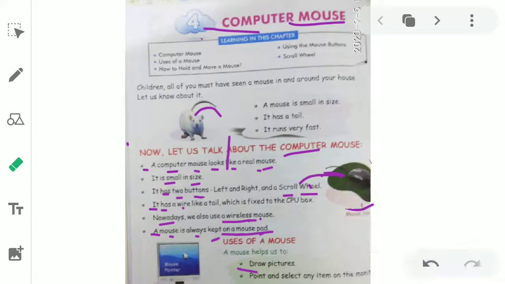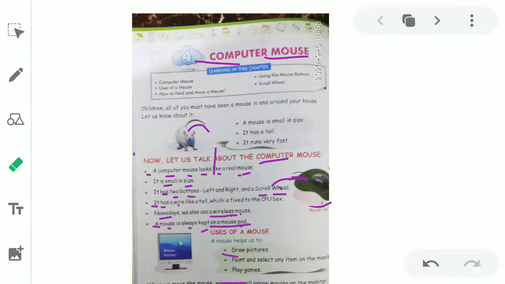Bete, if you see here, what is the monitor? First of all, what is the monitor? If you see here in this pic, this is a monitor. The screen of your computer is called a monitor. बेटे जैसे हमारा टीवी होता है ना, टीवी में भी see everything. If you want to watch a movie, if you want to listen to songs, कोई वीडियोस देखनी है आपको, हम लोग टीवी पे देखते हैं ना. In the same way, computer also has a screen like TV, and this TV is called monitor.